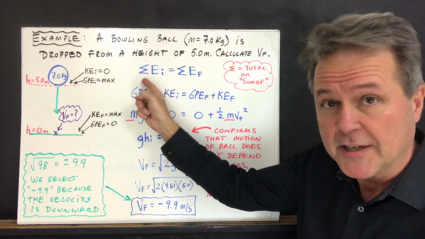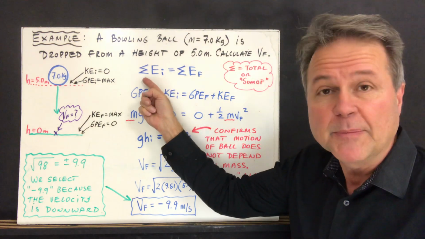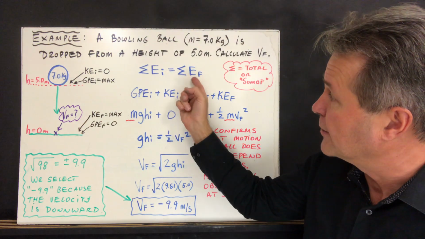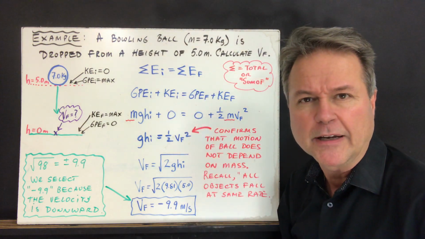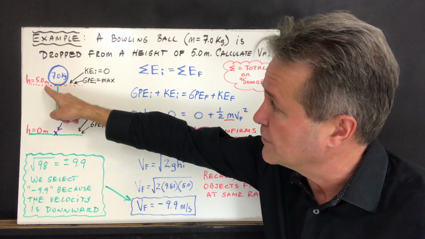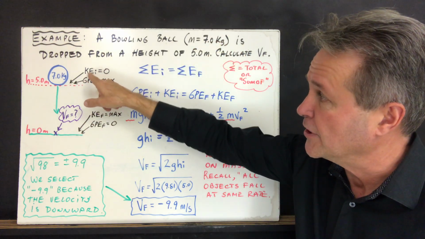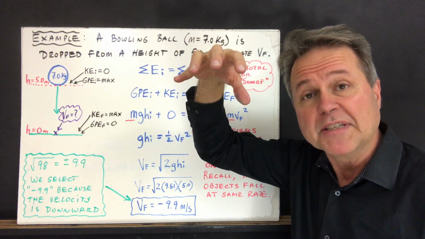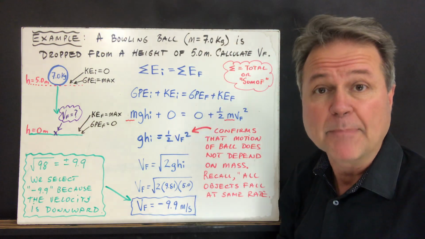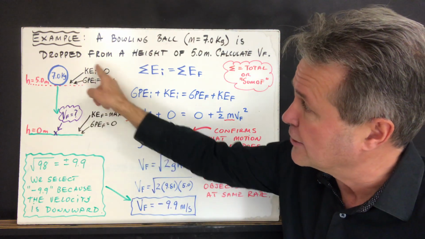Sigma, Greek letter sigma. Sigma means total or sum of. Sigma E_i, so the total energy initial, is equal to the total energy final. Most common way of writing it. And since we know that at the top, at 5 meters, our bowling ball is just kind of resting there, so it has no kinetic energy. And since the bowling ball is held at the highest height in this problem, we would consider that the maximum gravitational potential energy. So this is the total energy here.